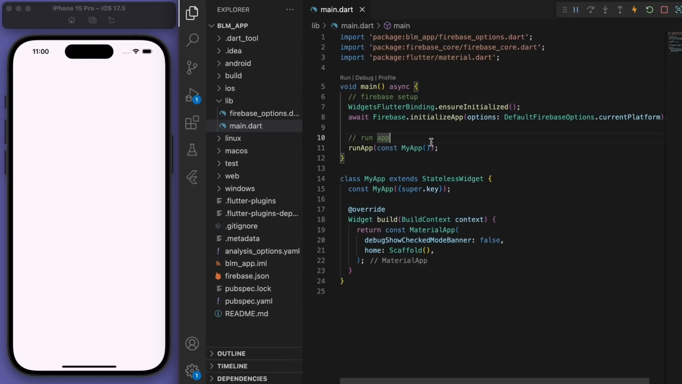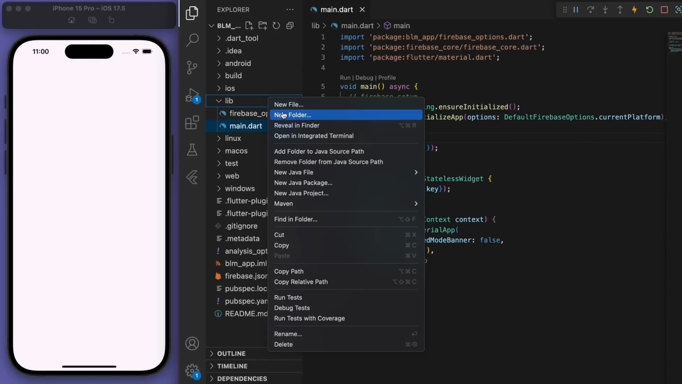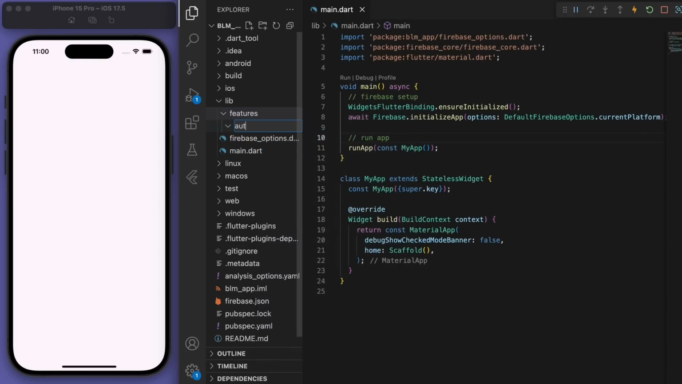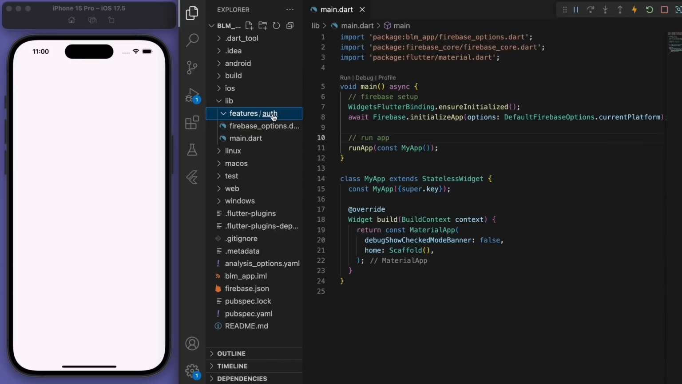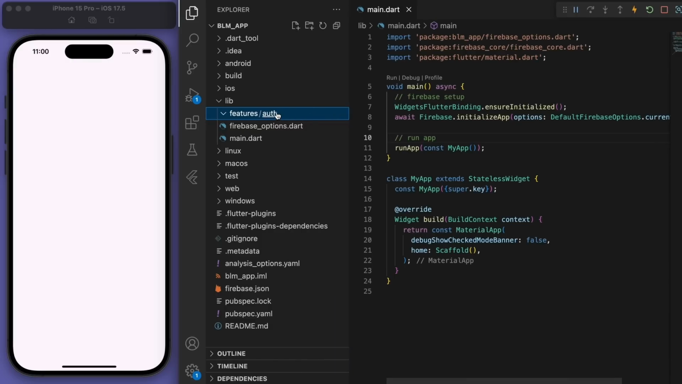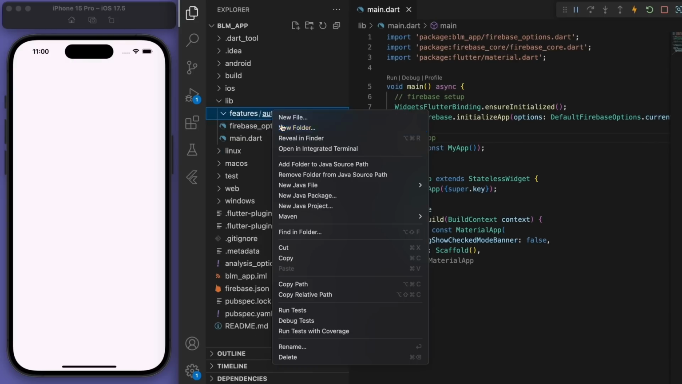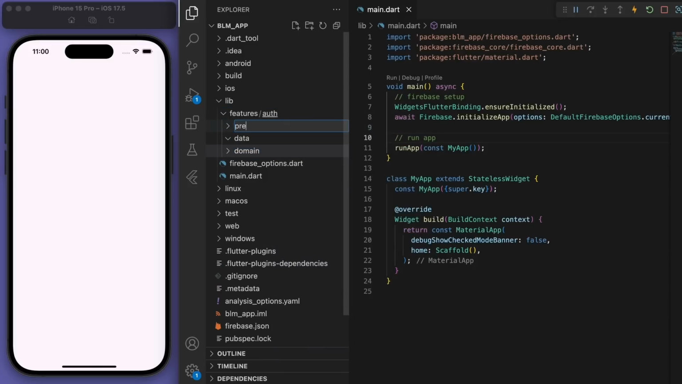Now I'm going to use a clean architecture and make the code as organized and modular as possible. So in my lib folder, let's create a new folder called features. And the first feature we're going to implement is the auth. And so in each feature, I want to have 3 layers: the data, domain, and the presentation layer.